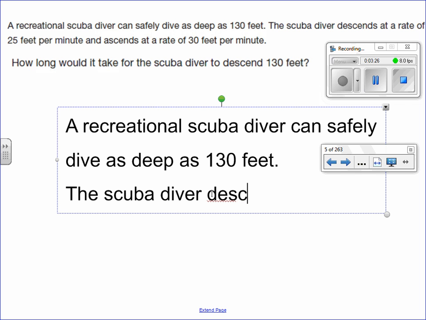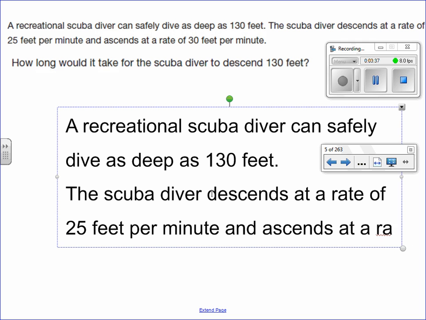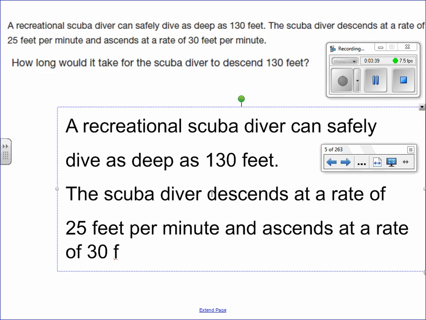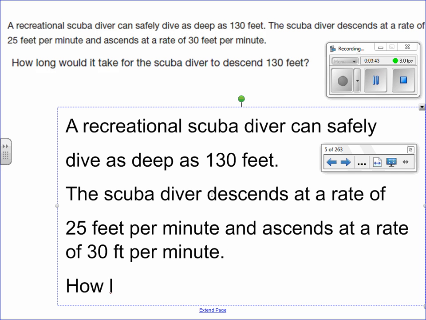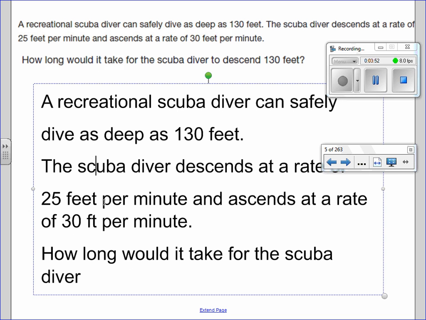A diver descends at a rate of 25 feet per minute and ascends at a rate of, you can go if you want, 30 feet per minute. How long would it take for the scuba diver to descend 130 feet?